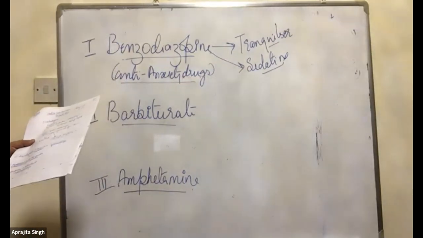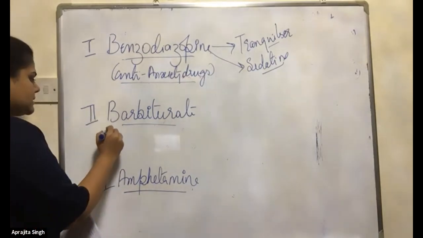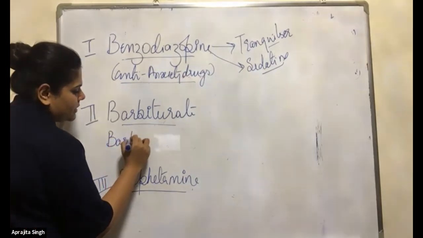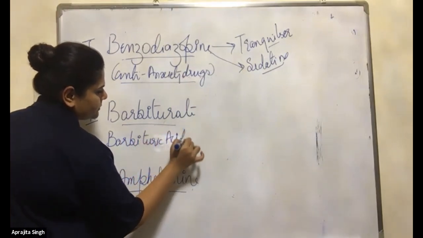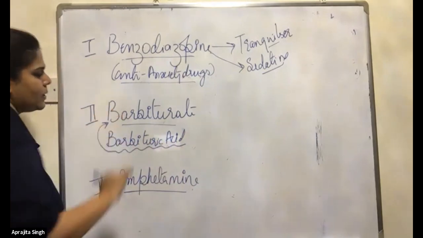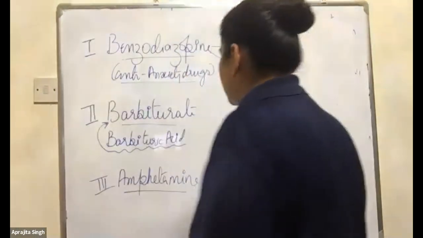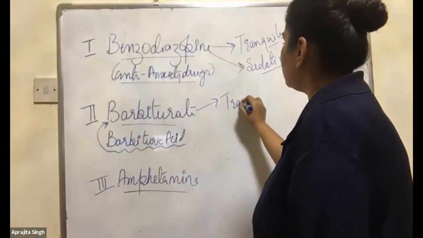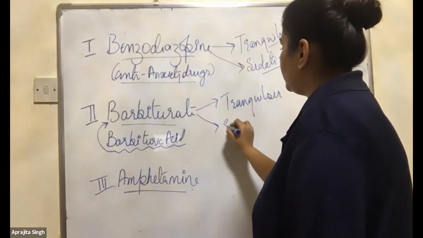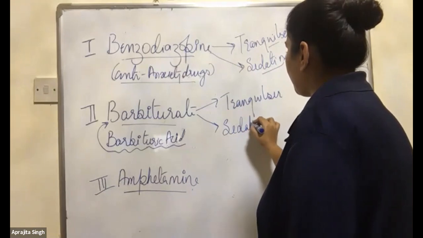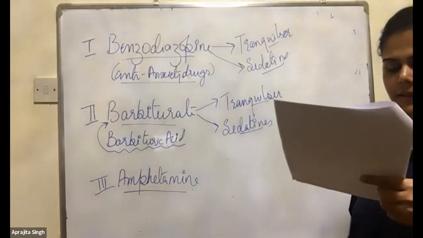Next is the barbiturate, which is formed from barbituric acid. You have to remember this, barbituric acid. They are responsible for giving the barbiturate. These are again the tranquilizers and the sedative. Tranquilizers and the sedative. Next is amphetamine.